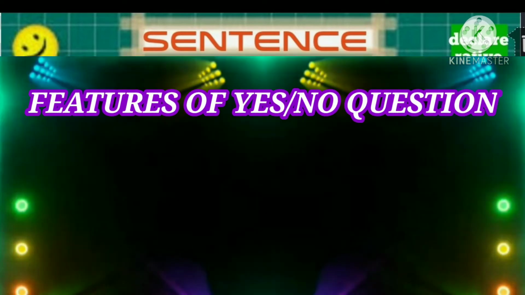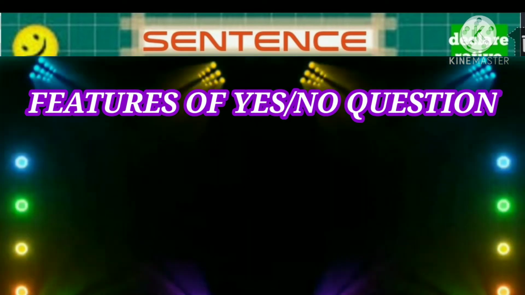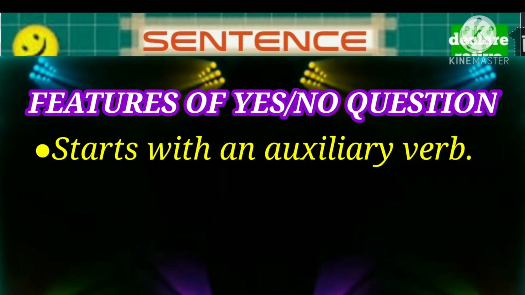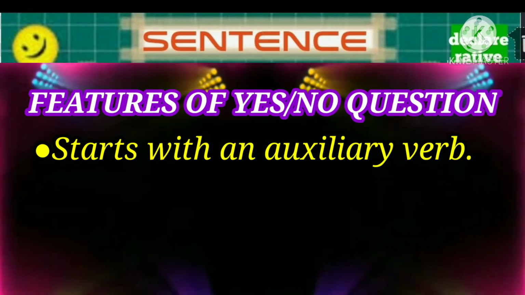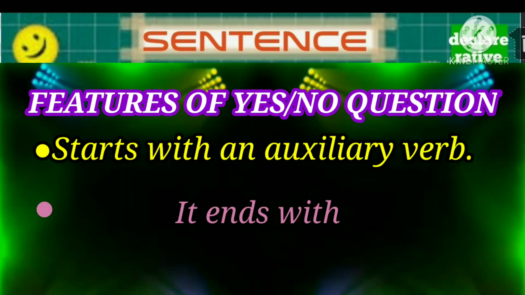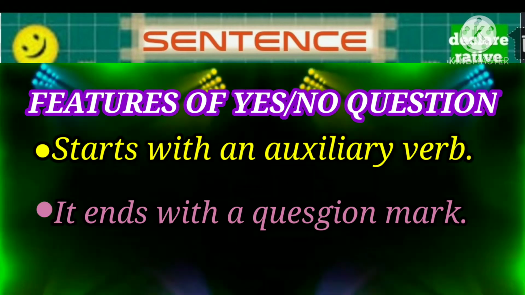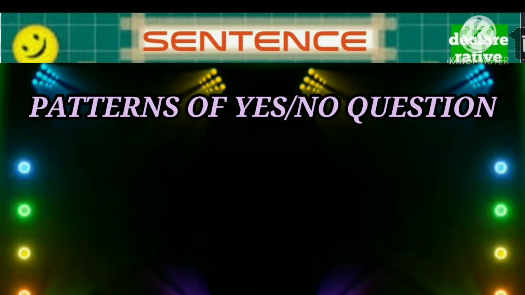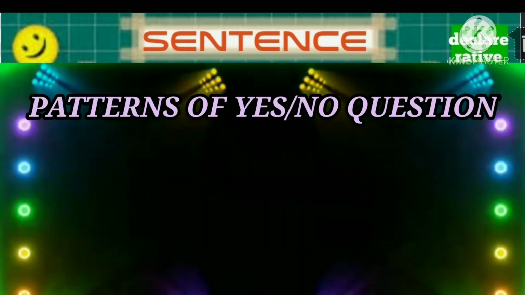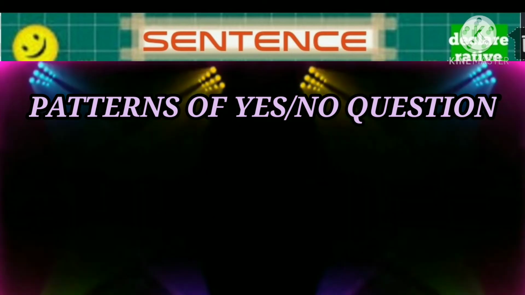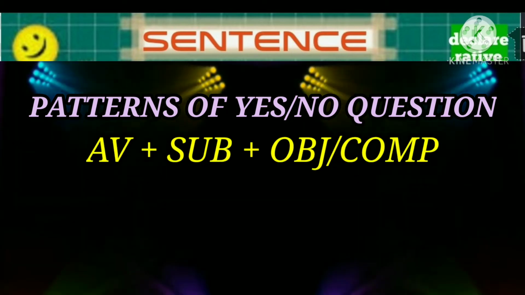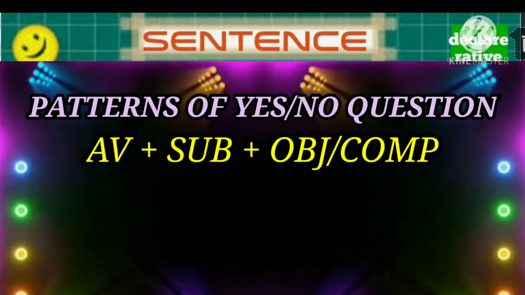Now let's see the features of the yes-no questions. A yes-no question starts with an auxiliary verb. It ends with a question mark. We can get the yes-no questions in 2 patterns. First, auxiliary verb plus subject plus object or complement.